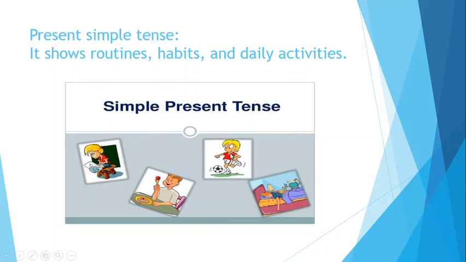Or this boy, he plays, maybe he plays daily, he plays every Sunday. Sleep, she sleeps daily. So these are the activities that one performs on a routine basis, on a daily basis. Okay, all these activities are performed on a daily basis, so all these activities are written in the present simple tense.